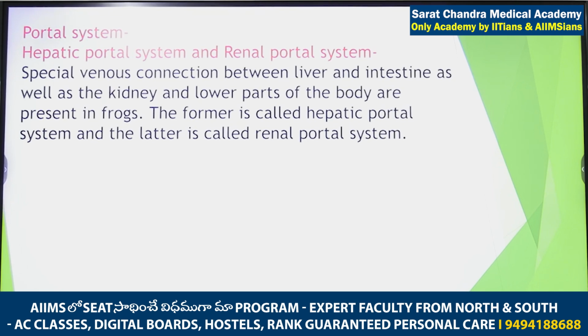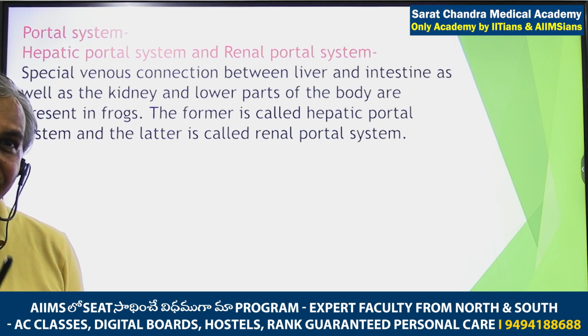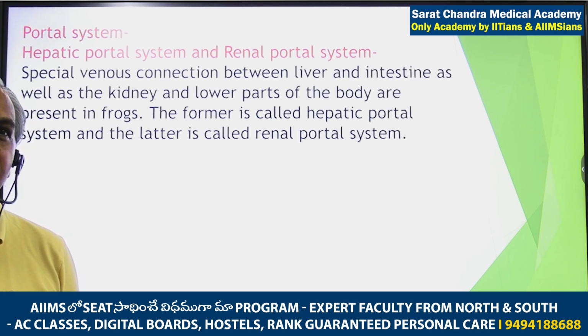One portal system ends on liver. That is known as the hepatic portal system. One portal system ends on kidney. That is known as the renal portal system. So the name of the portal system is given on the basis of that organ where it ends, not from where it starts. So you have to keep in mind, the name of the portal system is given on the basis of where it ends. Like renal portal system ends into the kidney.